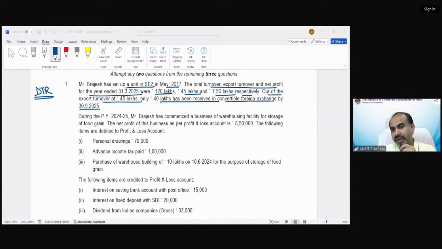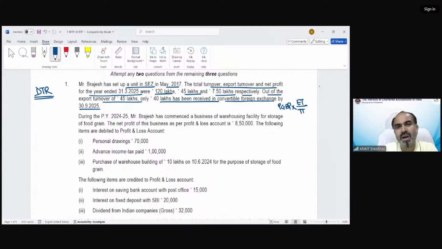How much would be the 10AA in this case? The formula we have already discussed in the last class also. There was a relevant question regarding it. The formula is PGBP into ET upon TT.